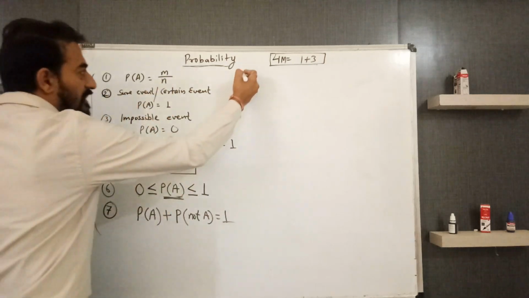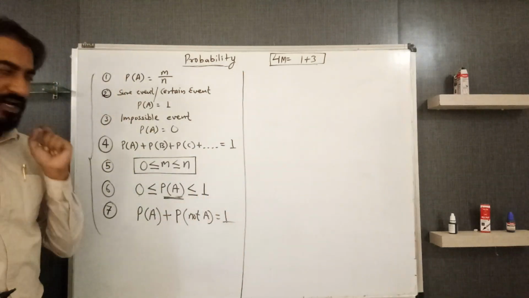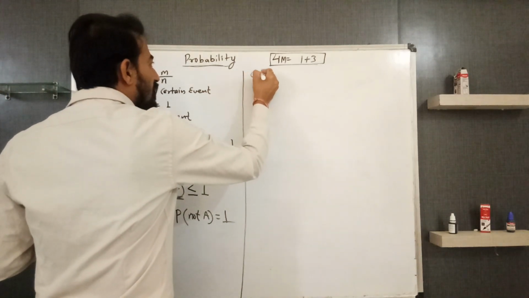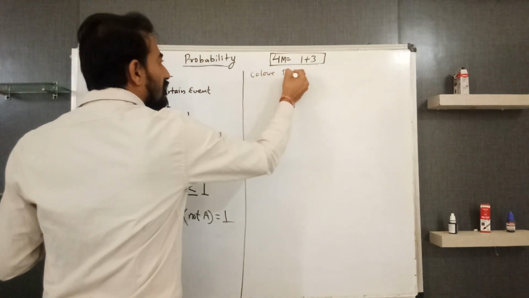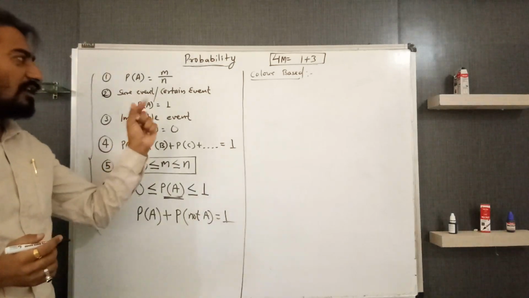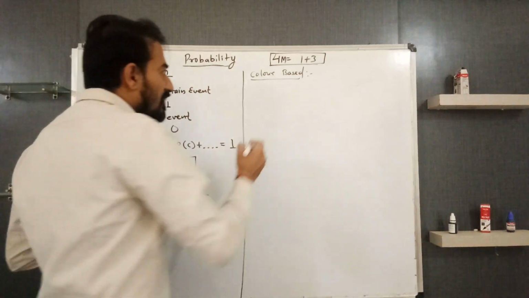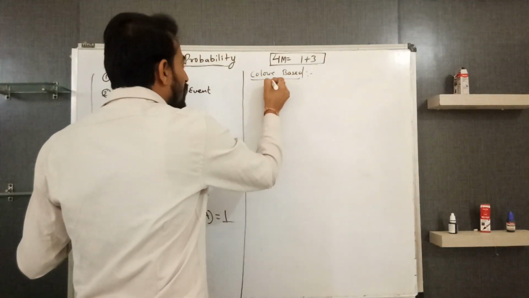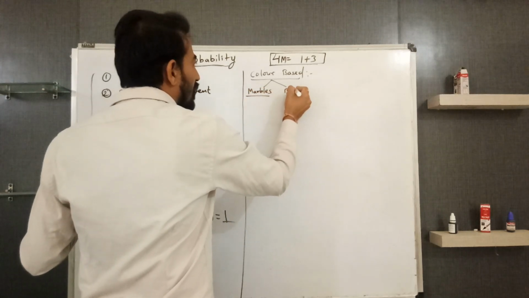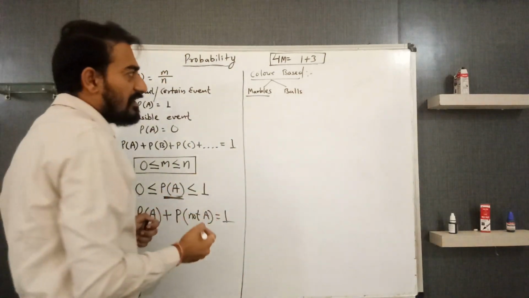Now we shall take some experiments, and see which type of questions can be asked based on them. At first, we shall discuss color based questions. Color based questions can be asked from marbles, balls, like this. Let us take an example.